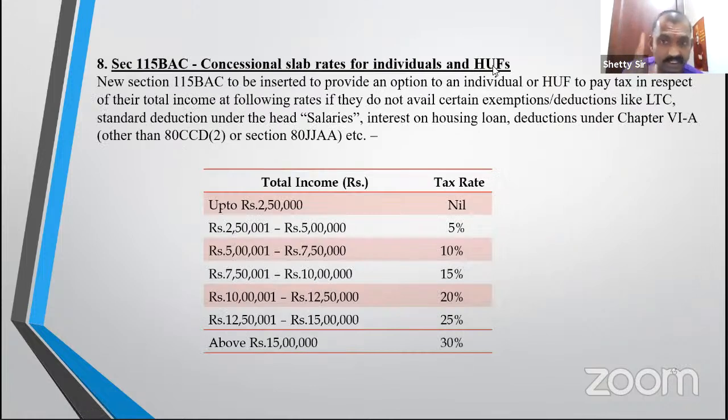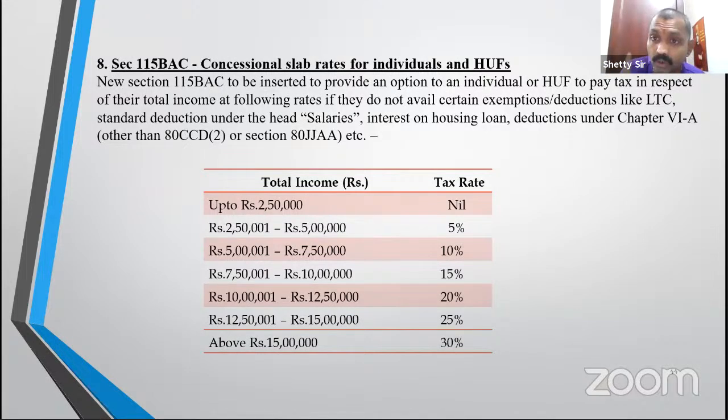115BAC is a very important section, only for individual and HUF. It is not for BOI, only individual and HUF. If they want to opt, either they can go for normal tax, or opt by foregoing certain benefits like LTC, all deductions under salary, interest on housing loan, and some of the benefits like 32(1)(iia) additional depreciation, etc. Then they have a beautiful provision: 2.5 lakh nil. Every 2.5 lakh increase, 5% tax. 2.5 lakh nil, 2.5 lakh to 5 lakh, 5%, 5 lakh to 7.5 lakh, 10%. Like that it goes up to 15 lakh. Above 15 lakh it will be 30%.